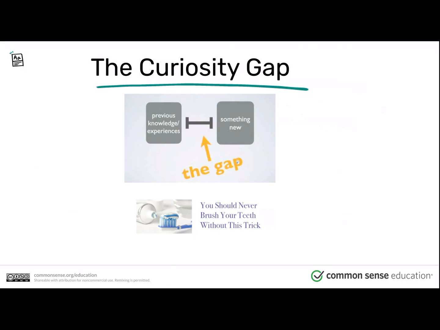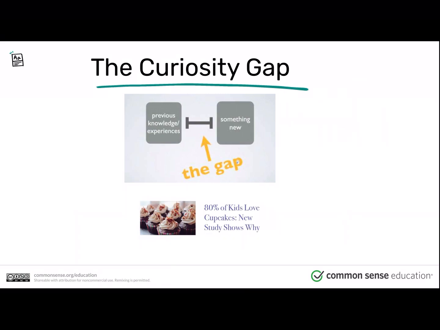Well, I already know it's important to brush my teeth. I know that. But they're saying that there's something new, a new trick that I need to know, and that I shouldn't brush them without it. I gotta know, what is that trick? That's the gap. So I'm going to go ahead and click on this, or I might want to click on this, but if I identify it's an advertisement, I might know better and ignore it.